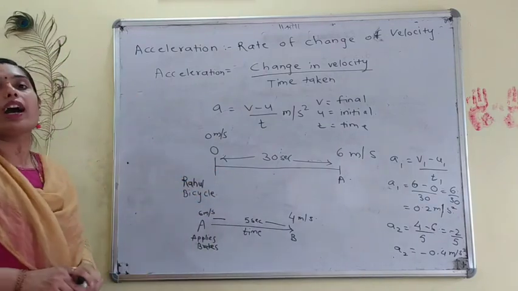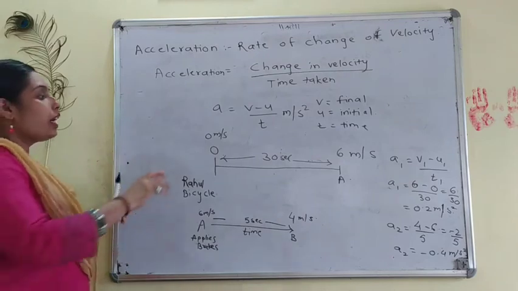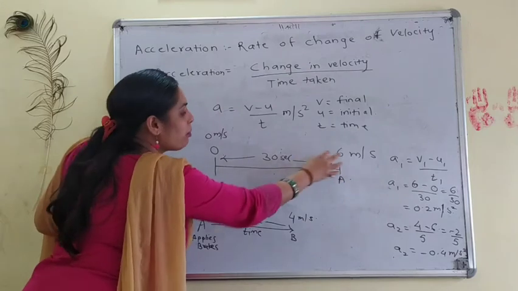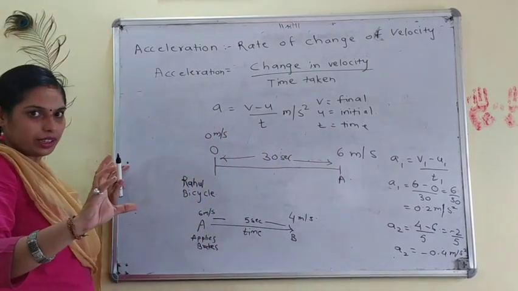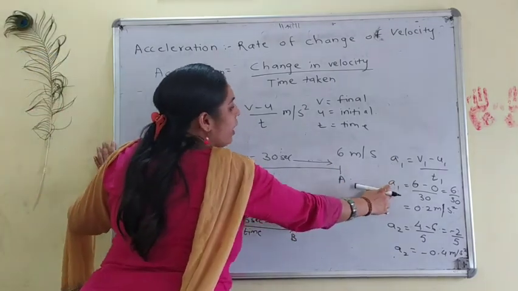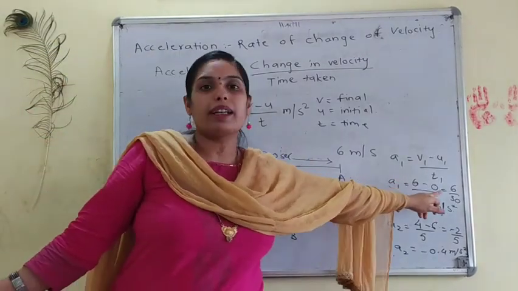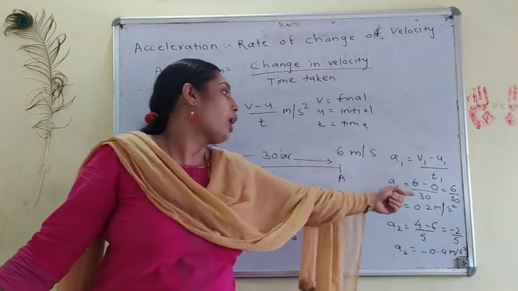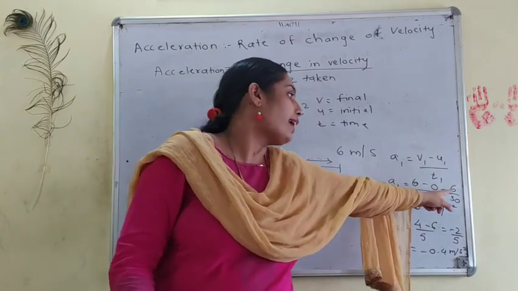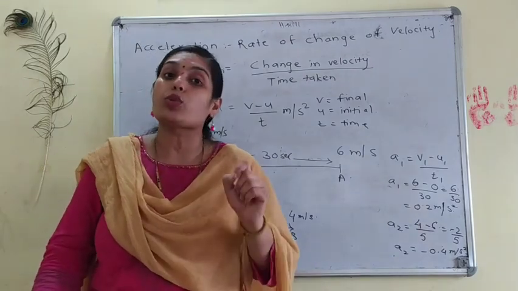Now we have to find out the acceleration in this case. Acceleration is the rate of change of velocity. Here velocity was 0 and here he attained a velocity of 6 meters per second. It means there was some change, isn't it? So this change is called acceleration. Now we calculate it: acceleration of part 1 is equal to final velocity 6 minus initial velocity 0 upon time taken, 30 seconds. So it is 6 minus 0 upon 30, that is 6 upon 30. If you divide it, you will get 0.2 meters per second square.